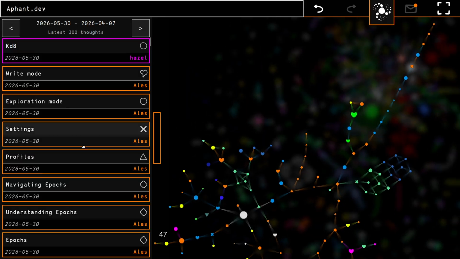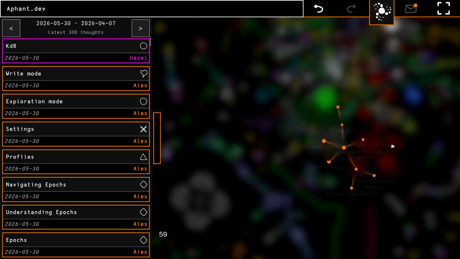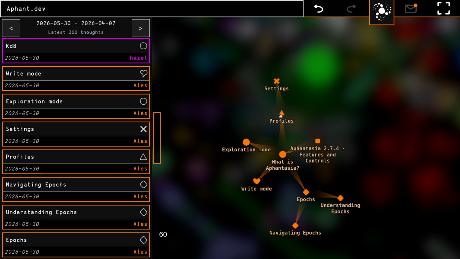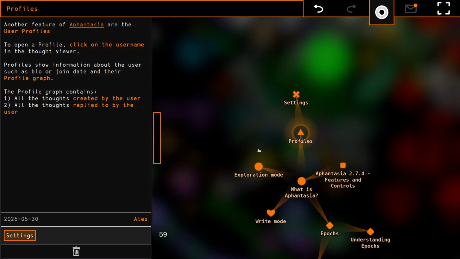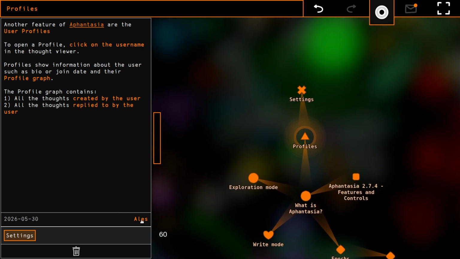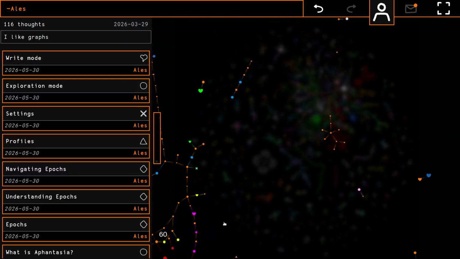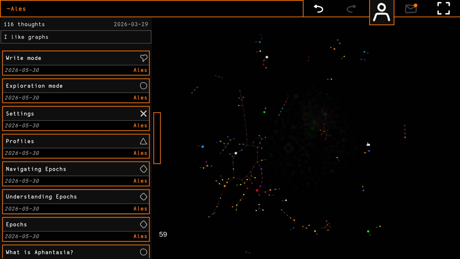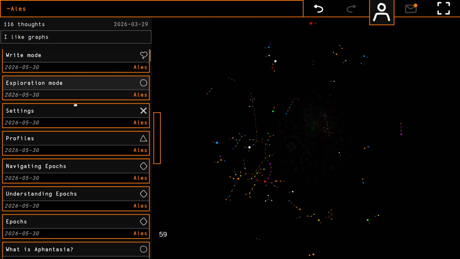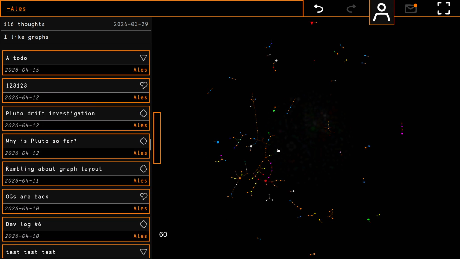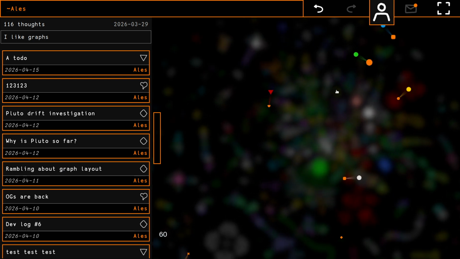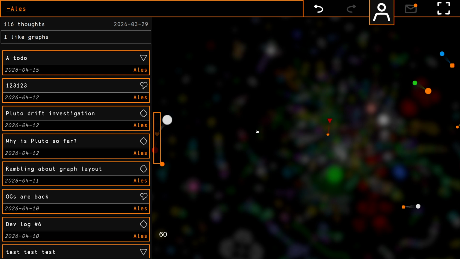So let's go back to my cluster from earlier, and let's take a look at profiles. Profiles can be accessed through the username. So when you click on a username, you will get the profile graph. Now, this is my profile, so my name is Aleš, I like graphs, and these are the thoughts that I have created. The graph view also displays all of the thoughts that I have replied to.